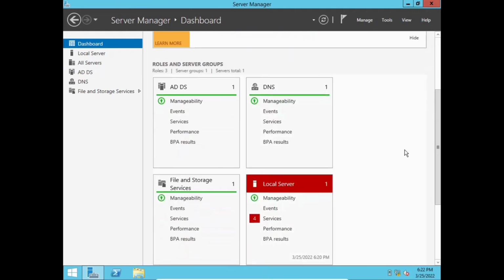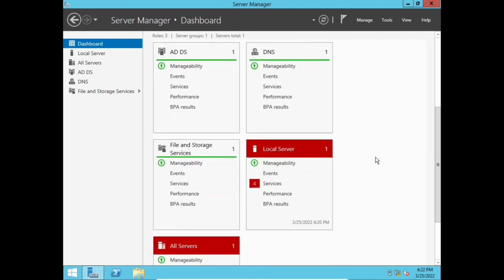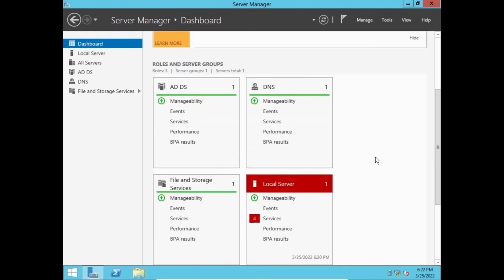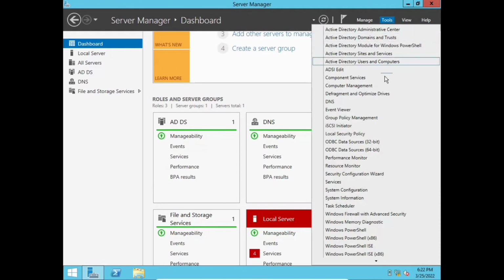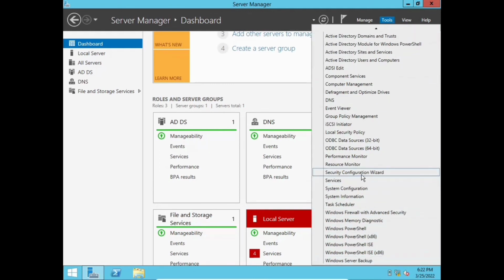Roles and server groups show Active Directory and also DNS. So I think we installed it successfully. More tools are also available.